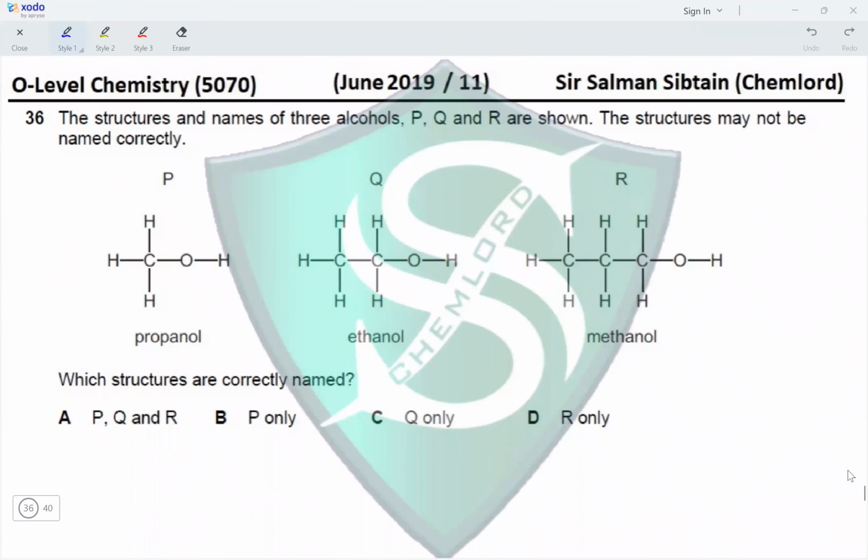Question 36. The structures and names of three alcohols P, Q, and R are shown. The structure may not be named correctly. Okay. So P is a single carbon alcohol. So this is methanol. Q is ethanol. And R is 1,2,3-propanol. So P and R were named incorrectly. Which structures are correctly named? So the only correctly named structure is Q, making option C the correct option for this question.